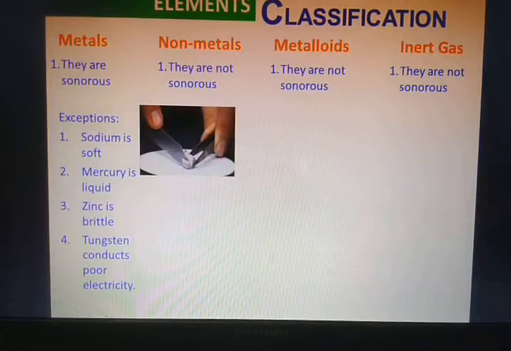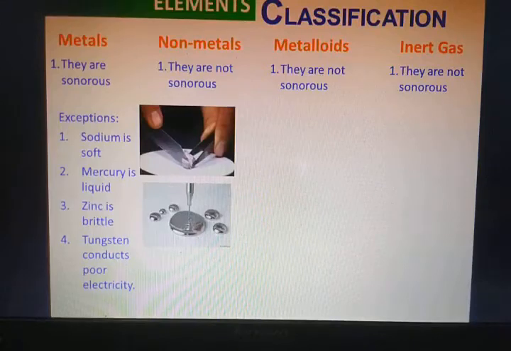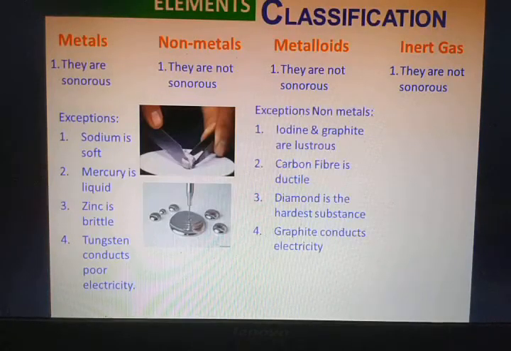As you can see, sodium metal can be cut with a knife. You can see liquid mercury, the droplets of mercury metal lying over there. Now, for non-metals, iodine and graphite are lustrous. Carbon fiber is ductile.